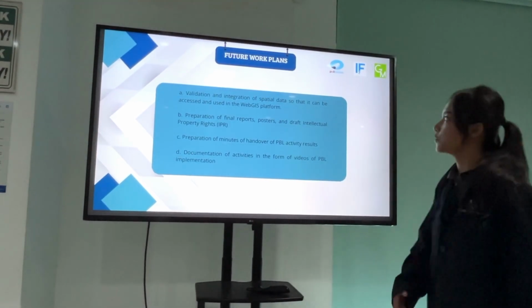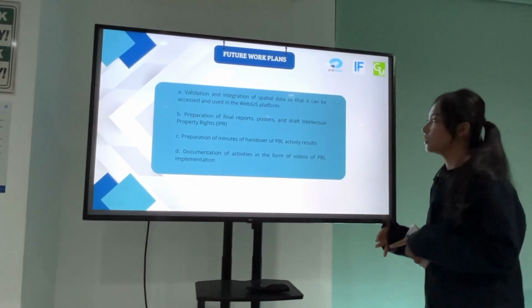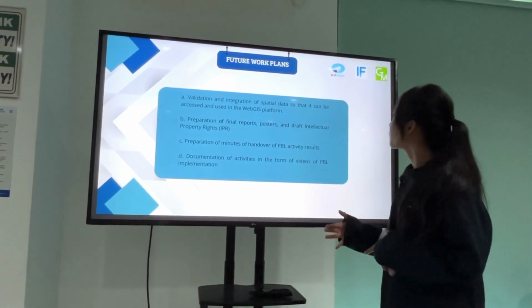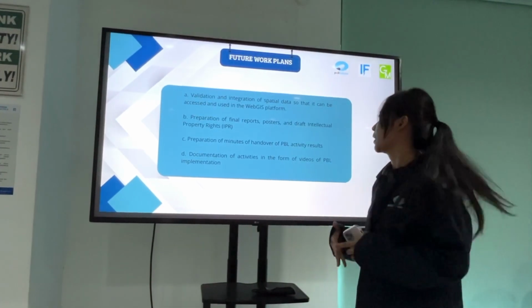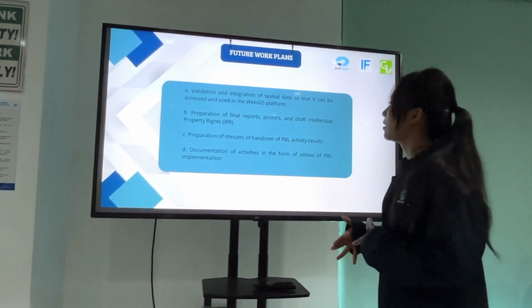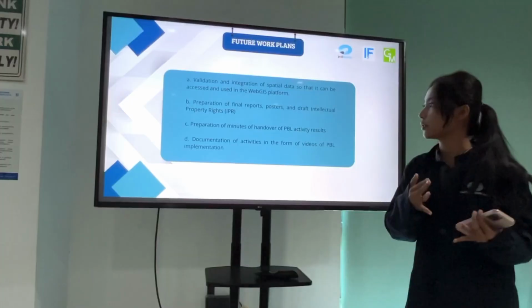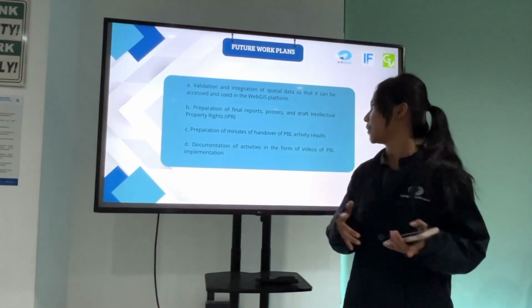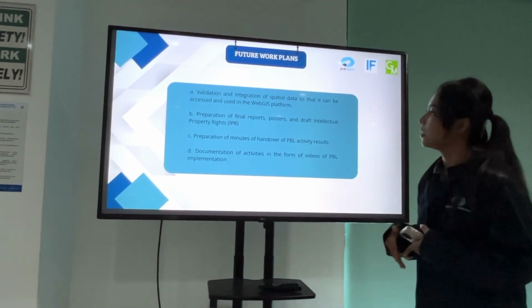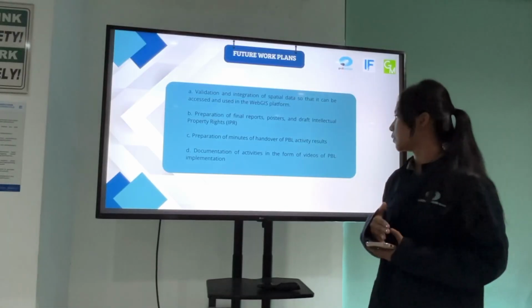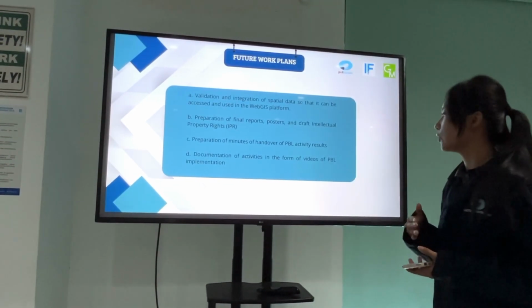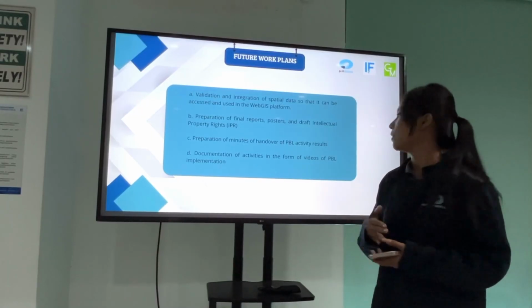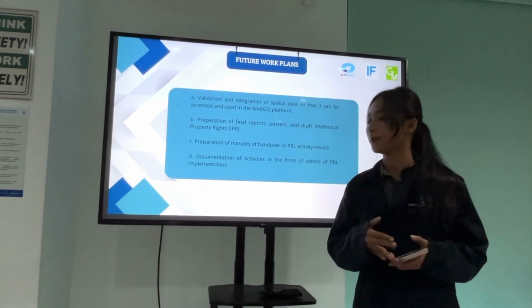Okay, the next is future work: number 1, validation and integration of spatial data so that it can be accessed and used on the WebGIS platform; number 2, preparation of final reports, poster, and draft intellectual property rights or HKI; number 3, preparation of minutes and handover of PBL activities results; and the last, documentation of activities in the form of a video of PBL implementation.